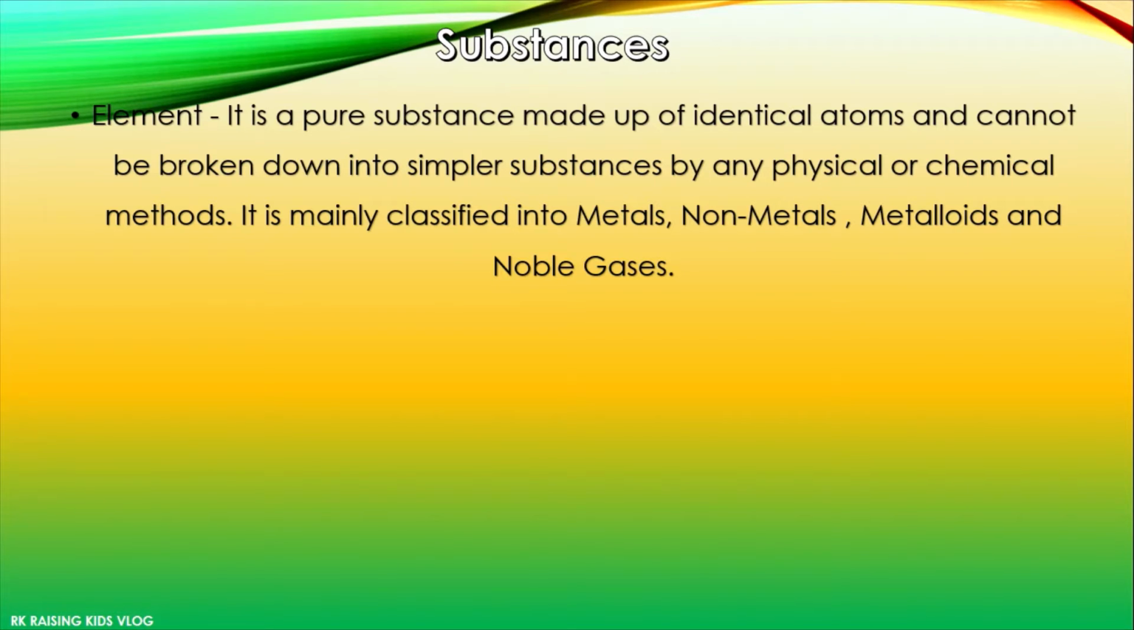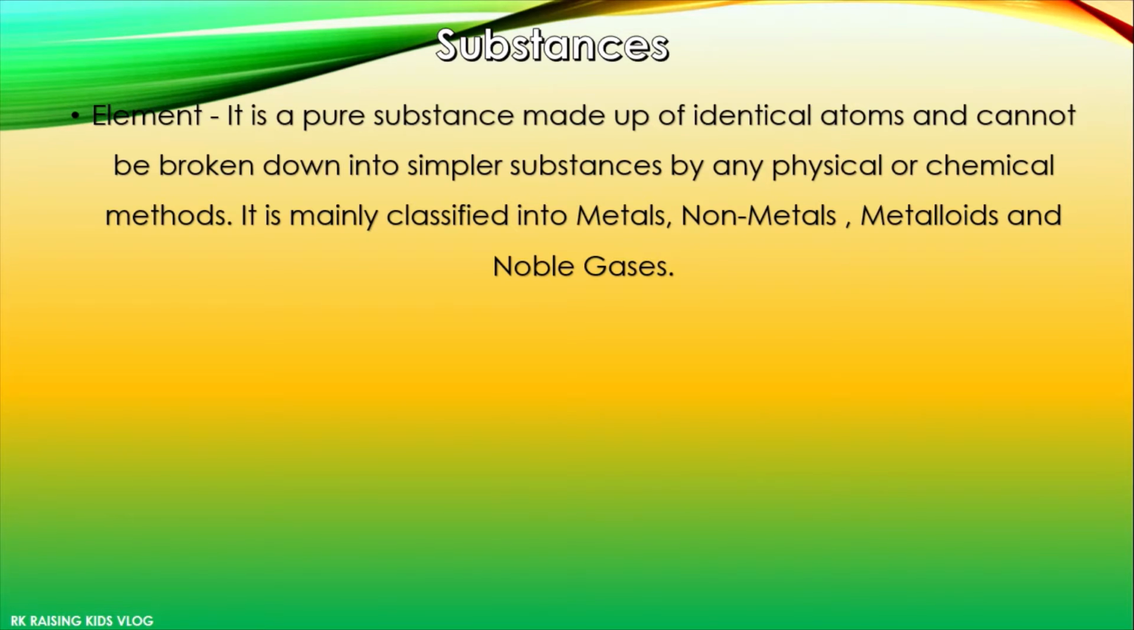It's mainly classified into metals such as iron, non-metals such as sulfur, metalloids such as silicon, and noble gases such as helium. Metals have luster, and are malleable and ductile. While non-metals don't have luster, luster means shine, and are non-malleable and non-ductile. Metals are good conductors of heat and electricity, while non-metals are poor conductors of heat and electricity.